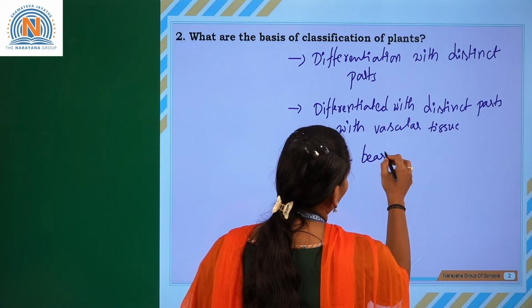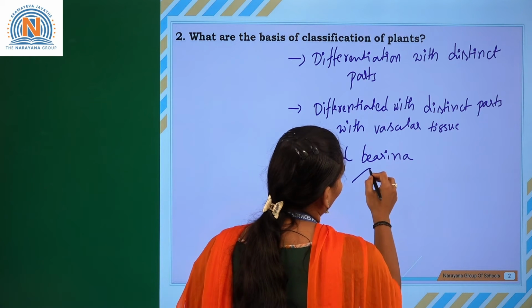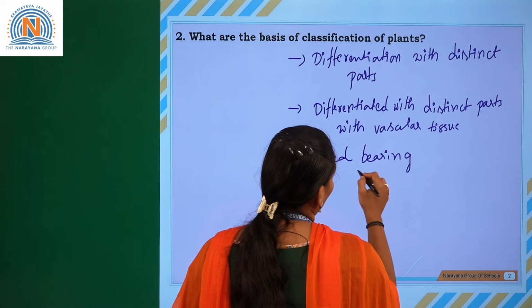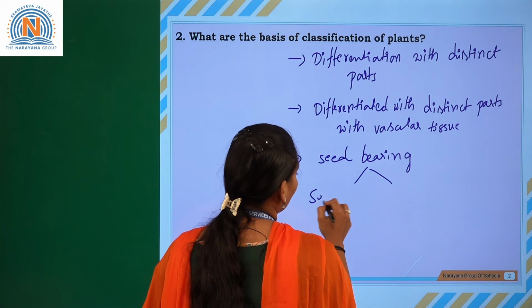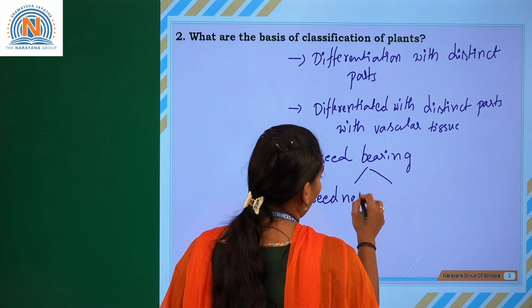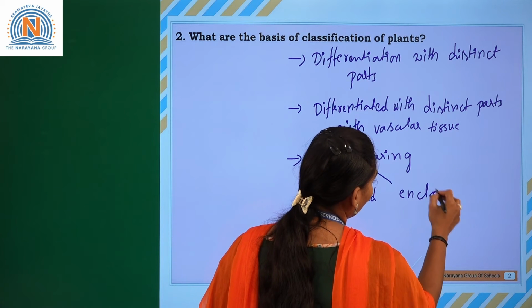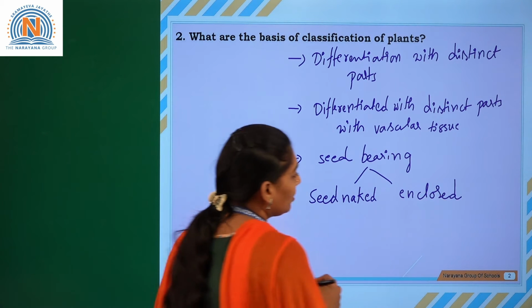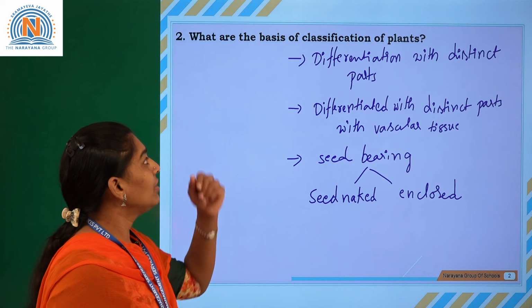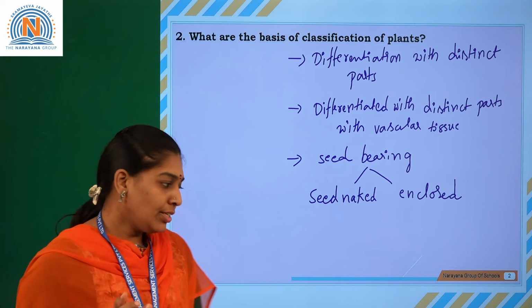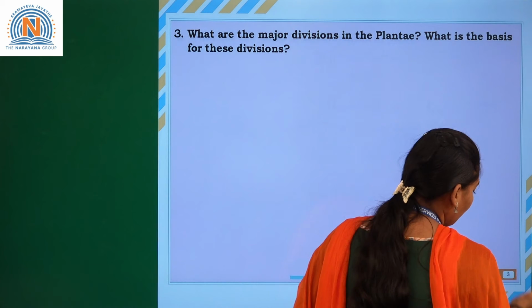Just now as we have discussed, in seed bearing there are two types. So whether the seed is naked or enclosed within the fruit. So based on this also the plants have been classified into different groups. So let us see the next question.